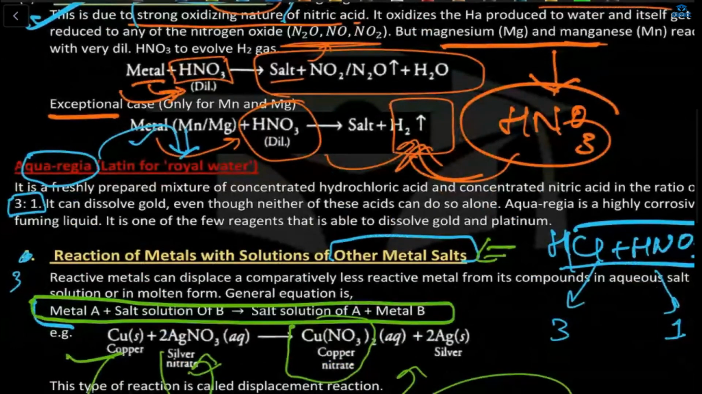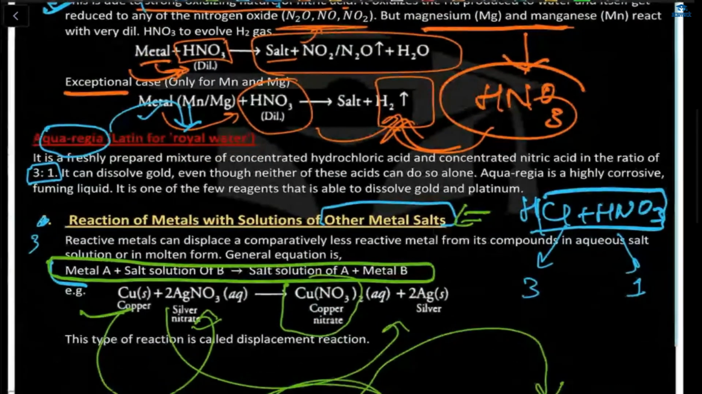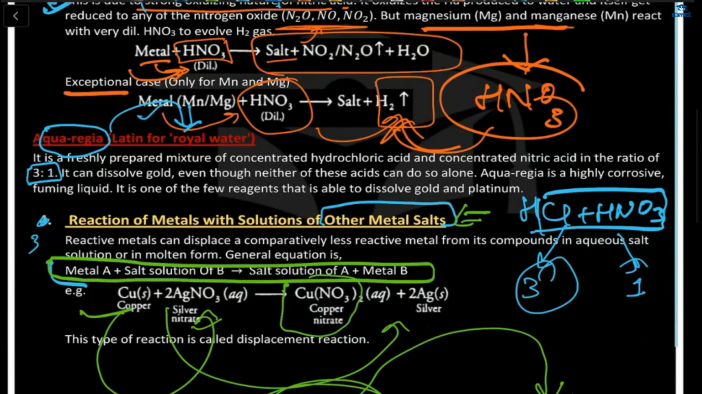So royal water we were discussing. Now, what is royal water? It's a freshly prepared mixture of the two acids, HCl and nitric acid, in a ratio of 3 to 1. Okay? So what will happen? It can dissolve gold even though neither of these acids can do so alone. So aqua regia is a highly corrosive fuming liquid. It is one of the few reagents that is able to dissolve gold and platinum.